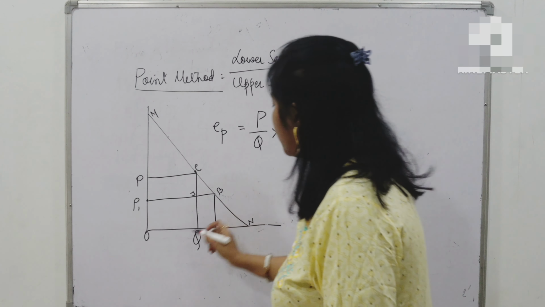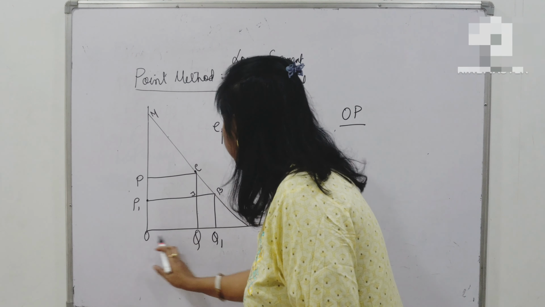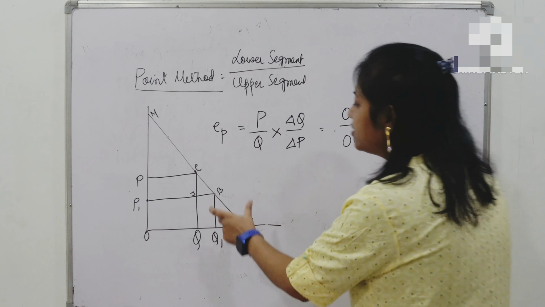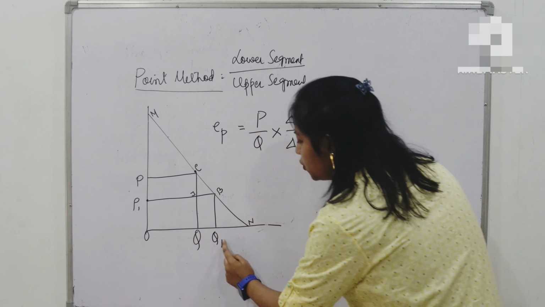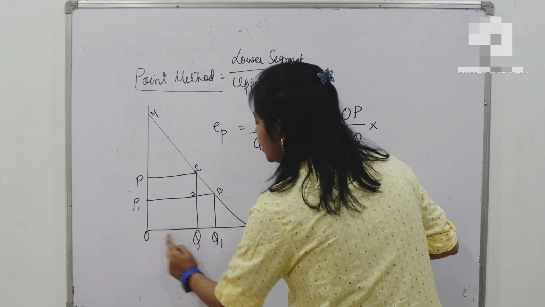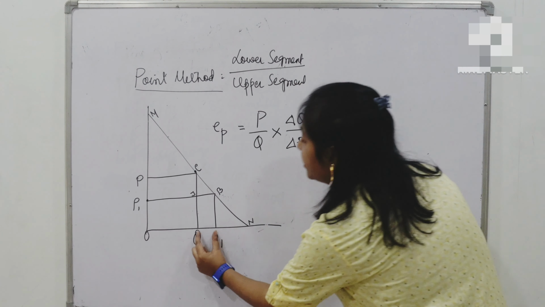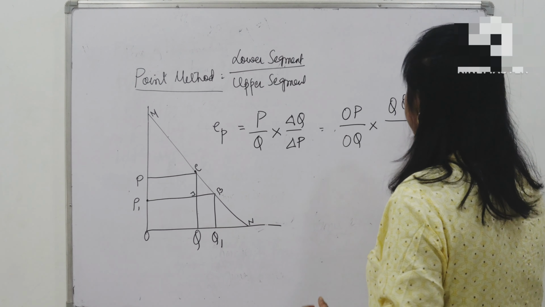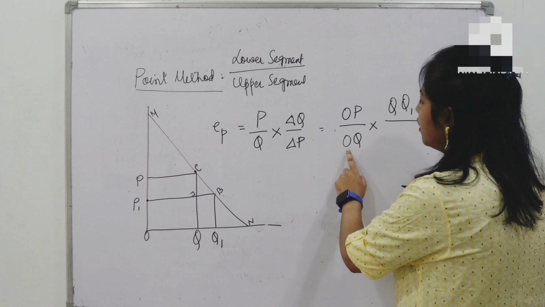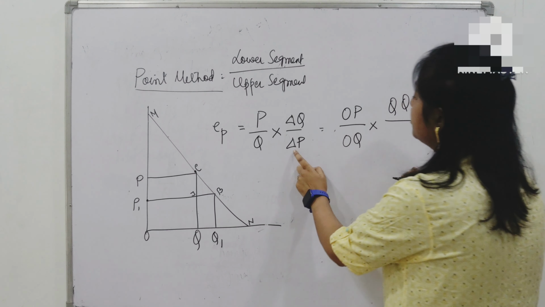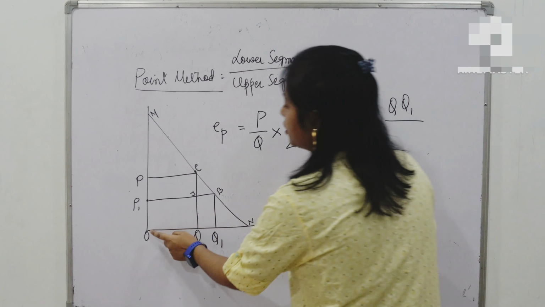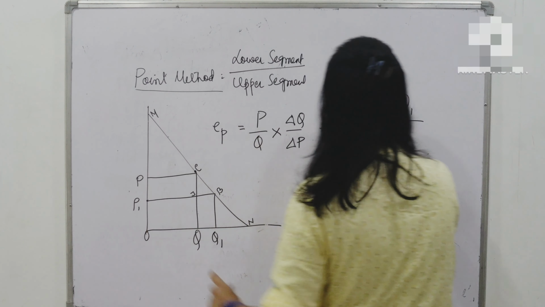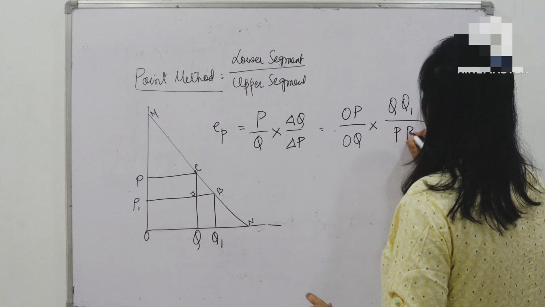What is my original quantity? At this price, my quantity was OQ, into. What is my change in quantity? You see, OQ1 is the new quantity, OQ was the old quantity, the change is QQ1. So I will write QQ1, divided by, what is my change in price? The original price was OP, the new price is OP1, so the change is PP1. So I am writing here PP1.